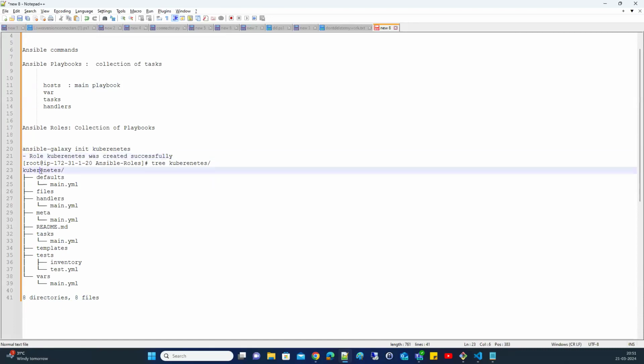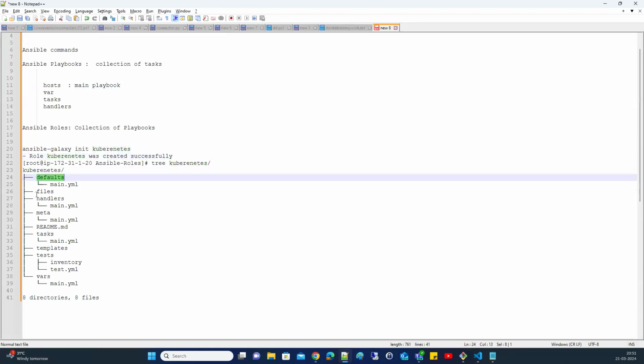It is having defaults with a main.yml file, and files. If you have any important files, you can keep them under the files folder. If you have any default values, you can keep them under the main.yml file. You have a handlers folder where you will provide the required services information. Same for meta, metadata.